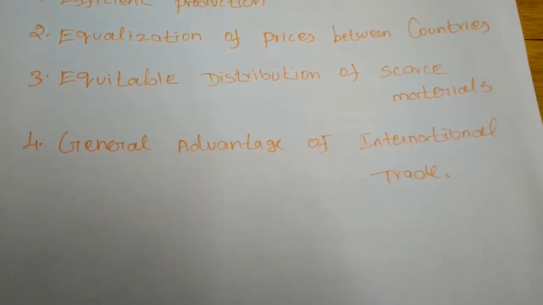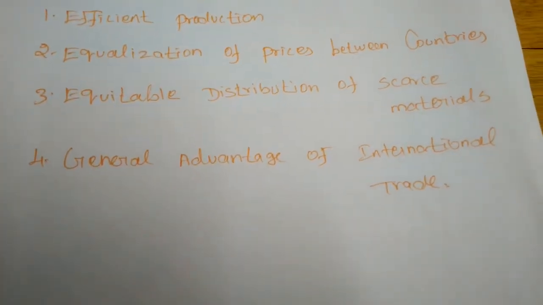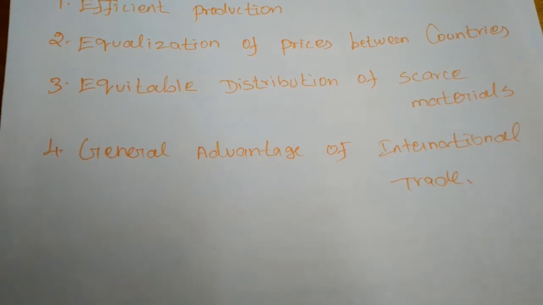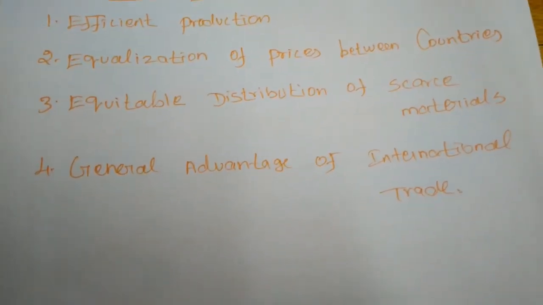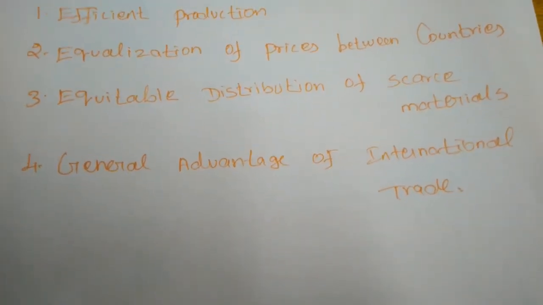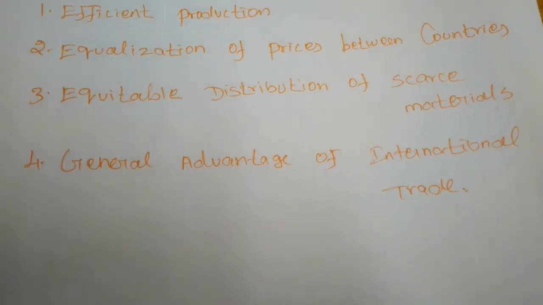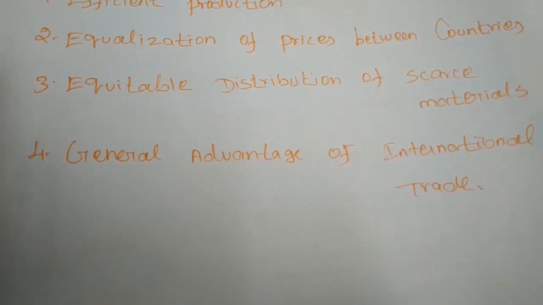Next, equitable distribution of scarce materials. International trade may help the trading countries to have equitable distribution of scarce resources. Scarce resource means that if any raw materials are not available in a country, it can deal with the trading countries. So the scarce materials will also be available throughout the world.